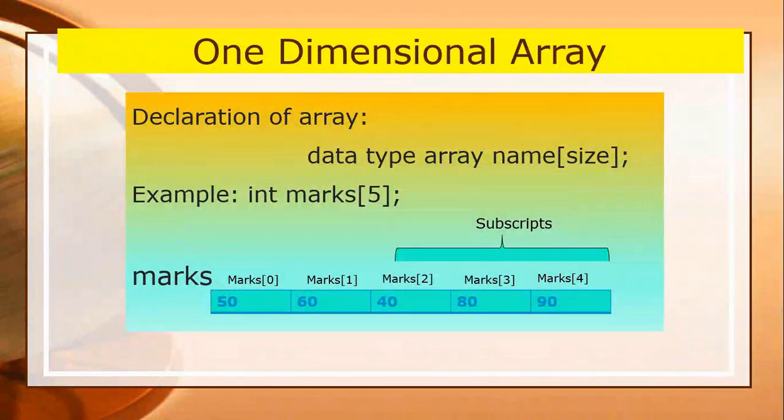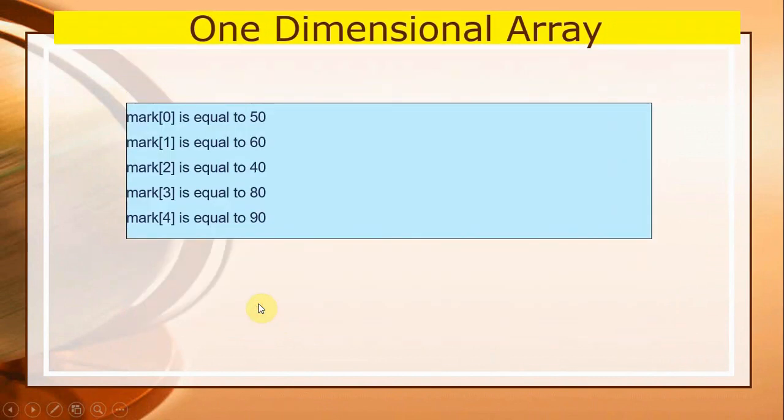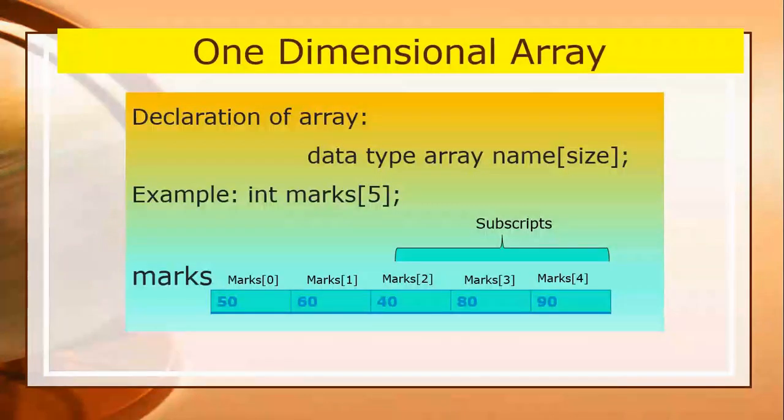Here you can see in the slide, this 50 is stored at the marks[0] location. That means the first block is indicated by 0, you can say marks[0]. Suppose you are going to print 50, then you have to write marks[0]. When you print marks[0], it will print 50. When you print marks[1], then it will indicate 60.